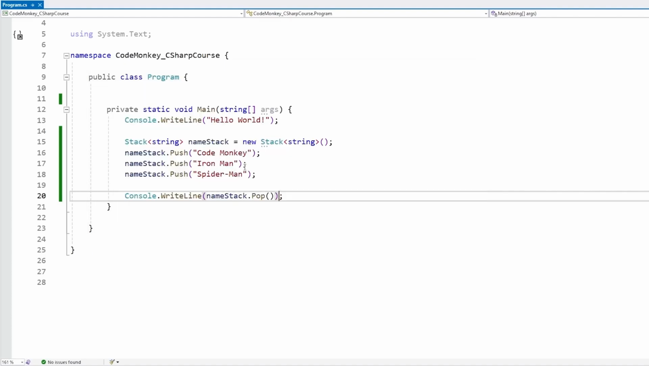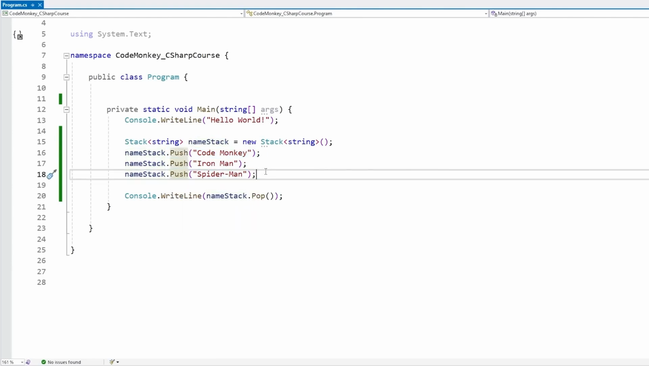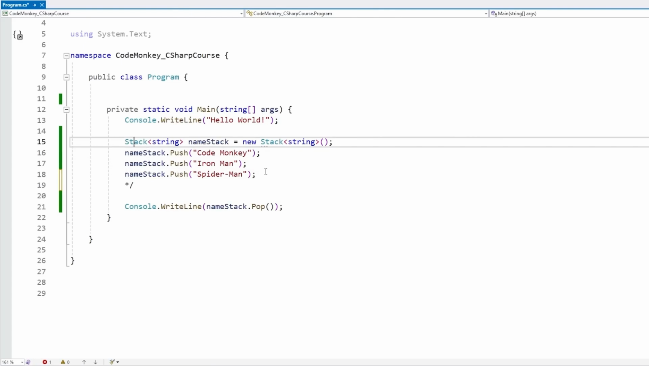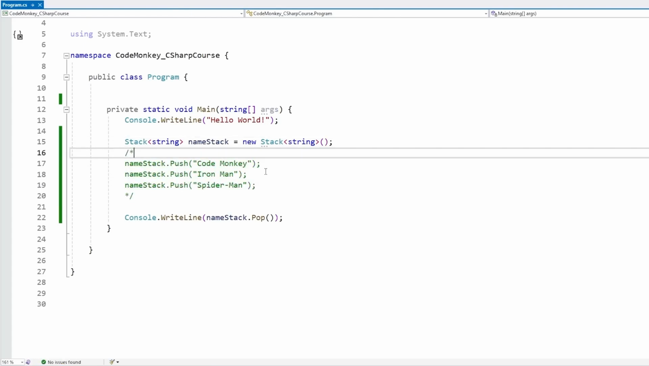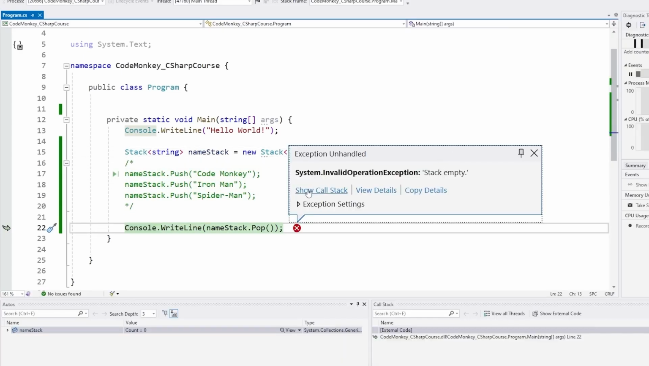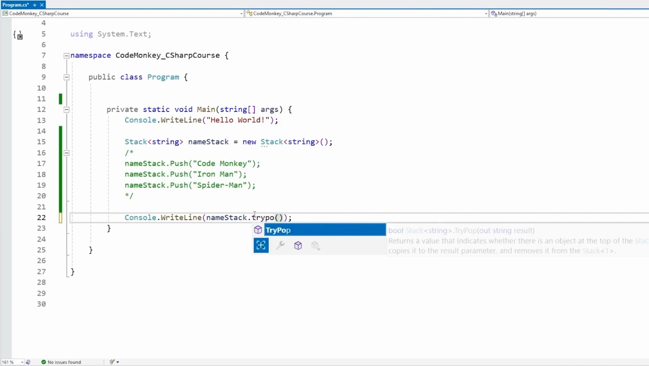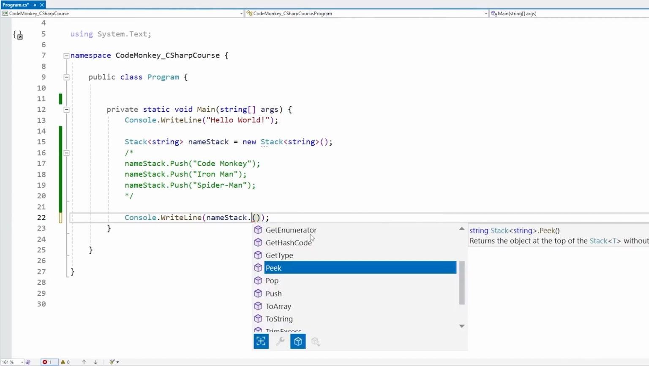Like I said, first in, last out. So we first put CodeMonkey, so this means this is going to be the last element that we're going to grab. And when we pop, we're going to grab the one that we last put on there, which is going to be this one. And eventually, if we don't put anything, so if we comment out all of this and we try doing a pop, yep, here we have an error, the stack is empty. So to avoid that, we can use TryPop, which will try to get an element if it exists. And if you want to just look at the last element without removing it, we can call peek.